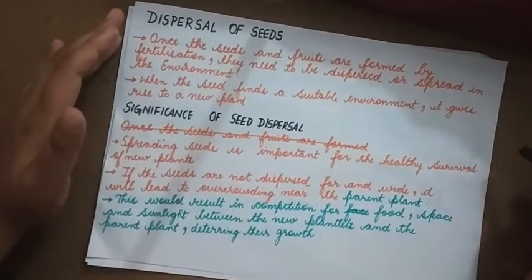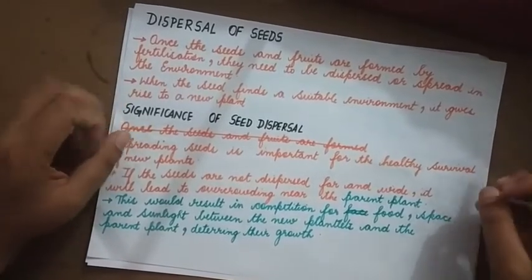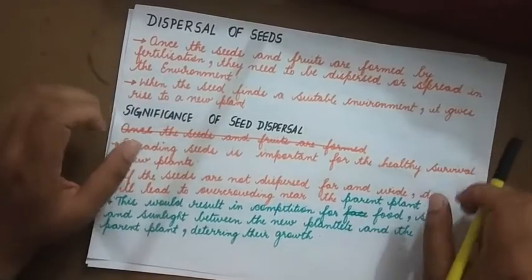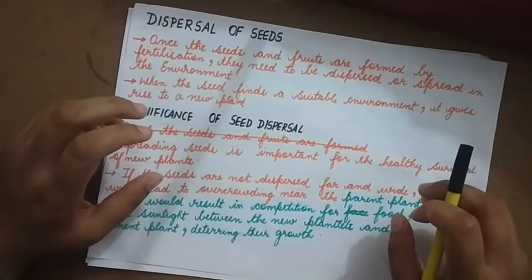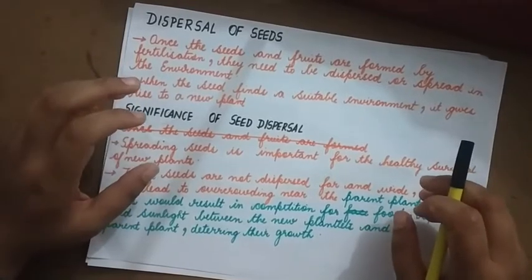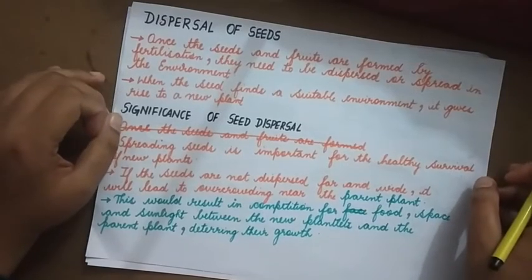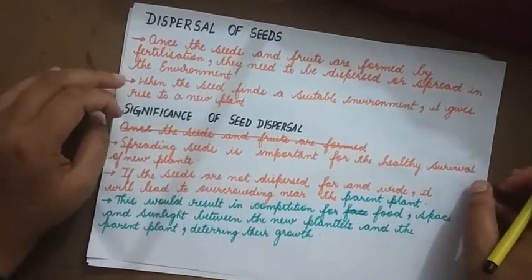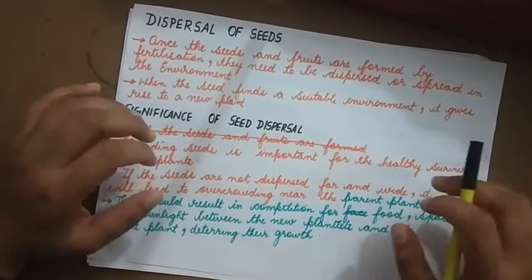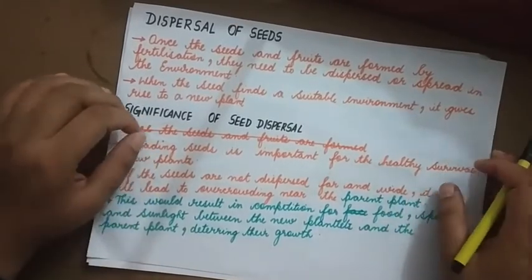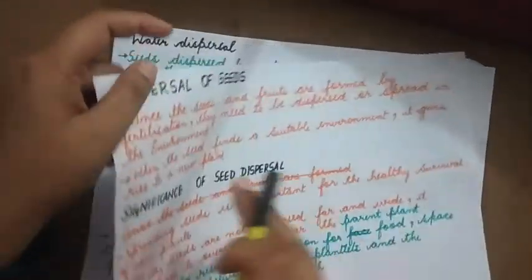Suppose a plant is there, and all the seeds are dispersed close to the parent plant. Then what happens? Once the seeds start germinating, they will fight with each other for food, space and sunlight. So not all the plantlets will grow. Several or many of them will die. That's why it is important for the seeds to be dispersed.